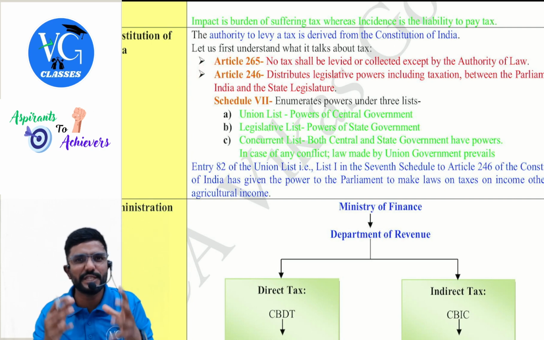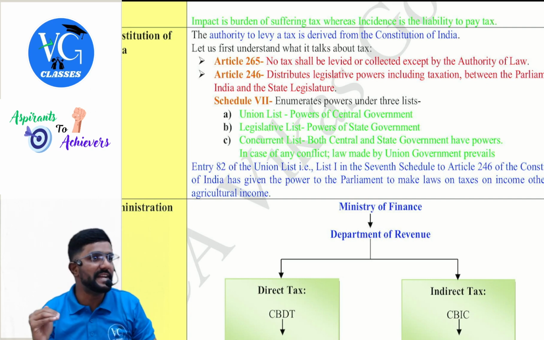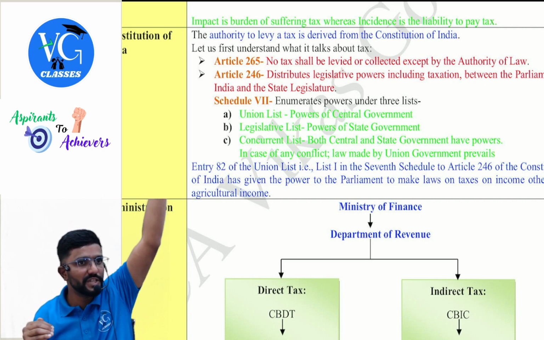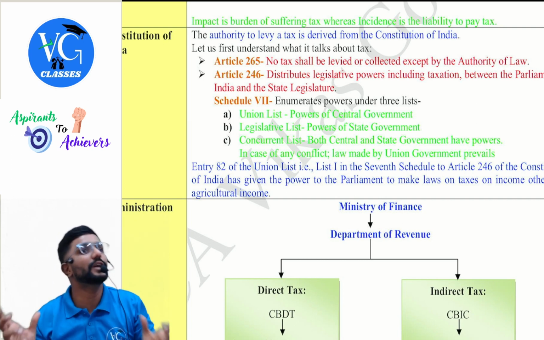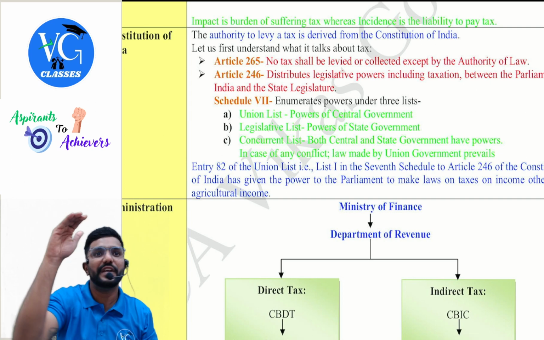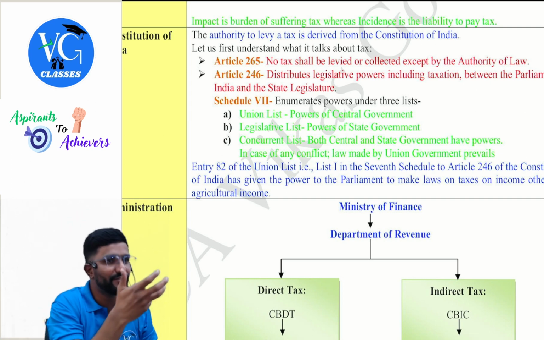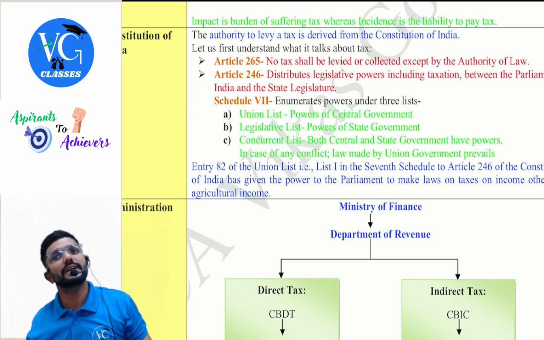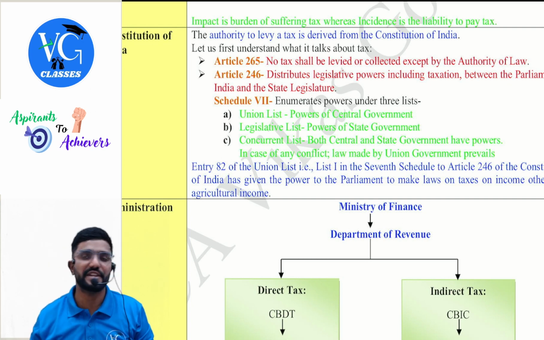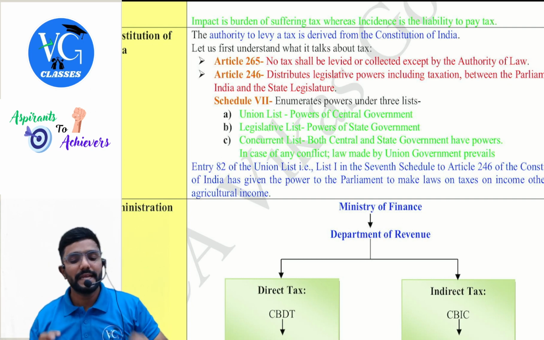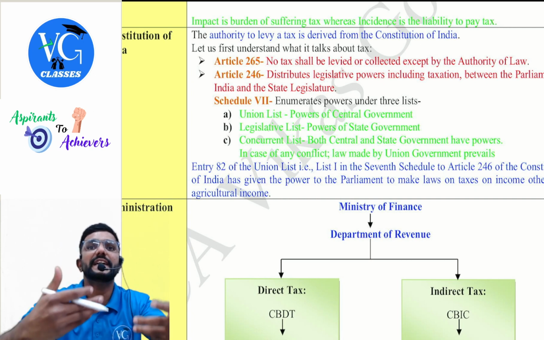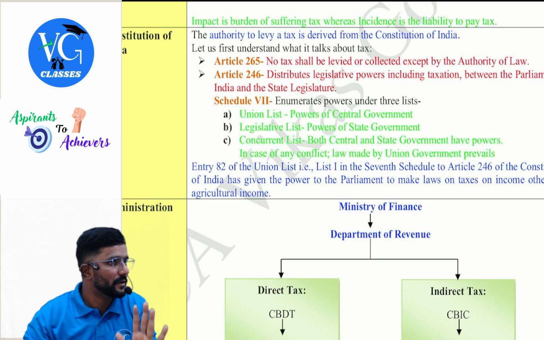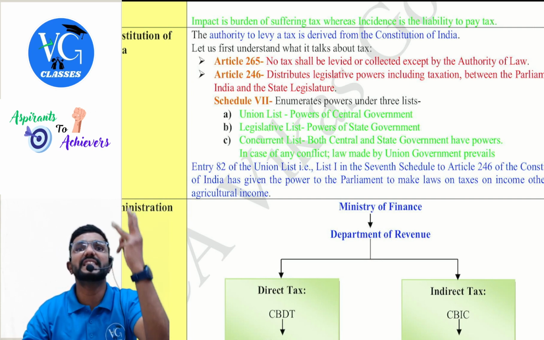Article 246 distributes the power to different levels of government, guys. There are actually three levels of government in India. Central government, you know Modi ji. State, Sidramaya ji. Below that, local government. Local government is actually a part of the state government only, which we call panchayat for rural areas or municipalities for cities or urban areas. Whatever is in the state list, they have kept a few for themselves and a few they have delegated to the local governments.